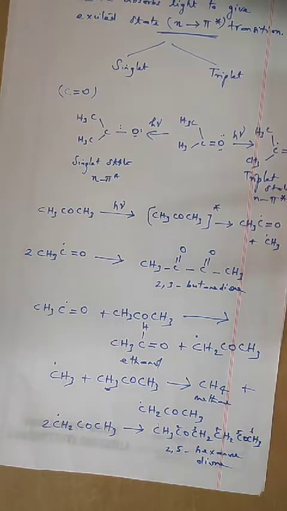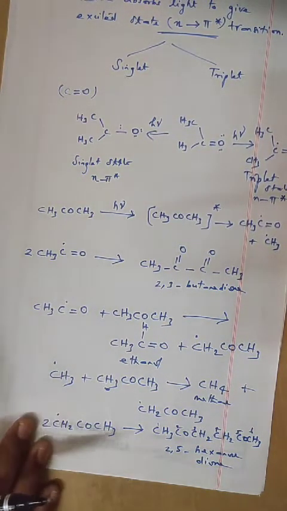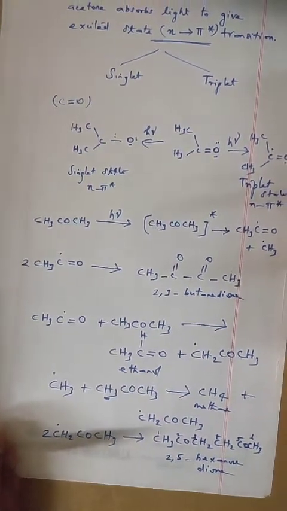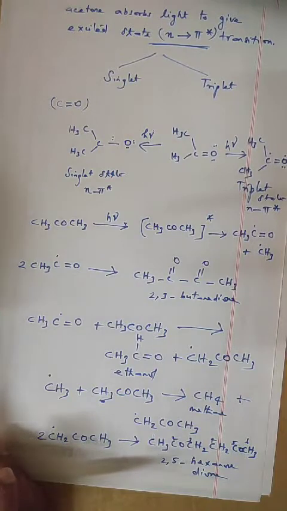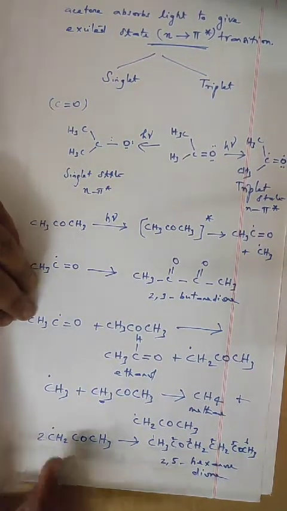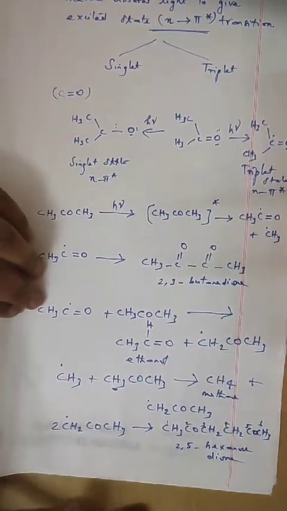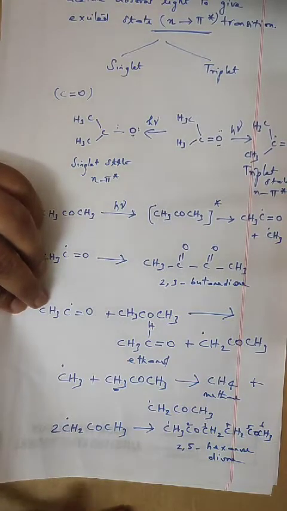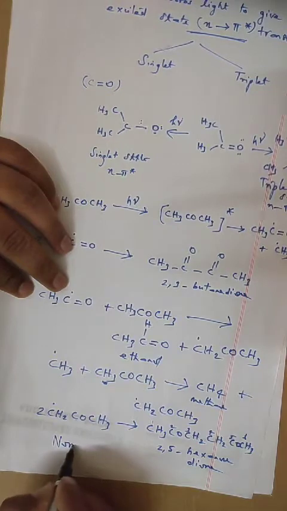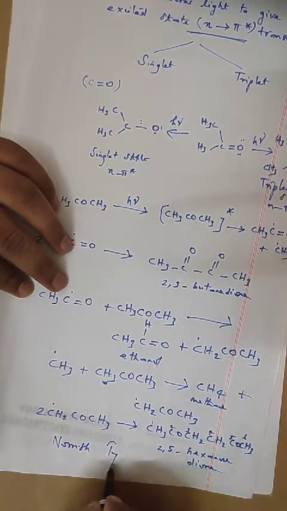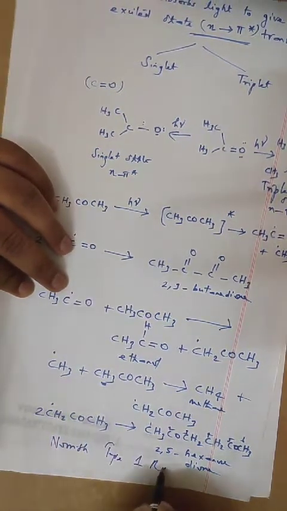So the photochemical reactions of ketones and aldehydes by cleavage of the carbon-carbon bond adjacent to the carbonyl group, and elimination of carbon monoxide, are called the Norrish type 1 reaction.